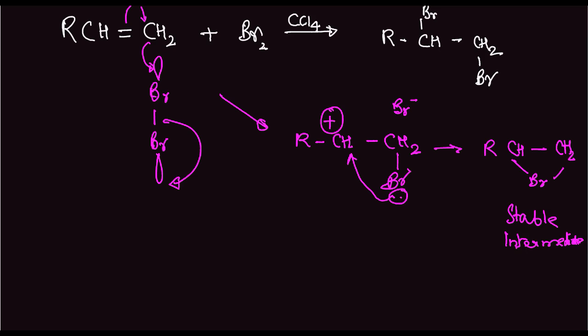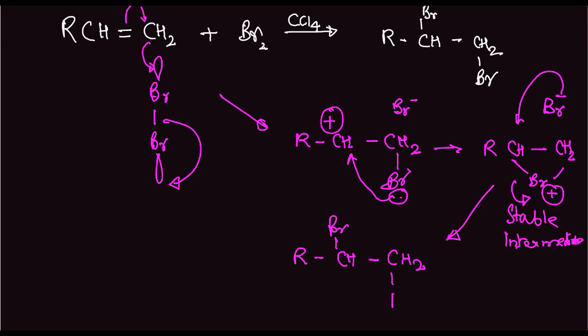Since this intermediate is stable, the other bromine can attack, and this will fall off. So this is Br plus obviously. What we get is this: R, CH, Br, CH2, Br.